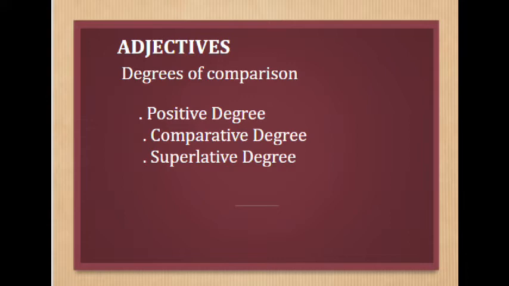For example, Rohan is the best boy. Here we are expressing the highest degree in comparison. In your textbook, a table is given showing you how to form comparative and superlative degree. You have to learn those things.